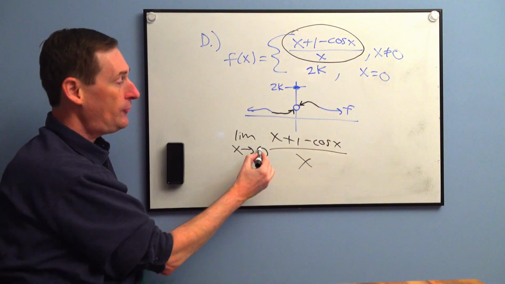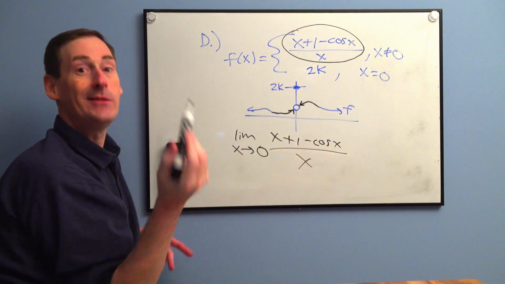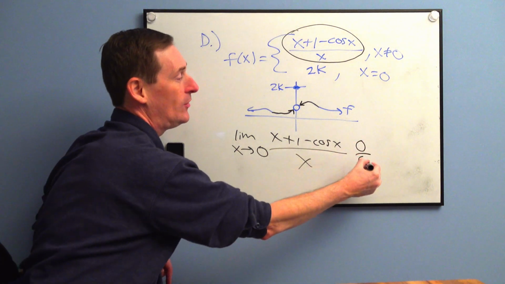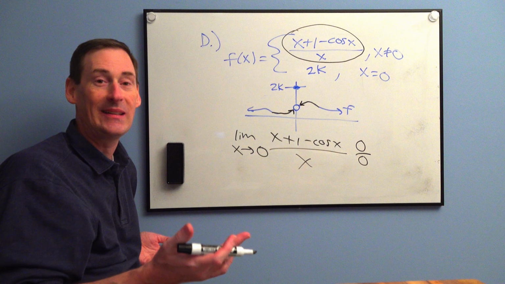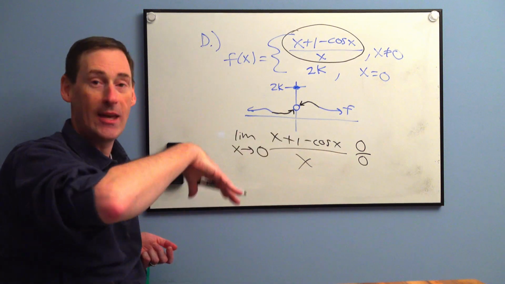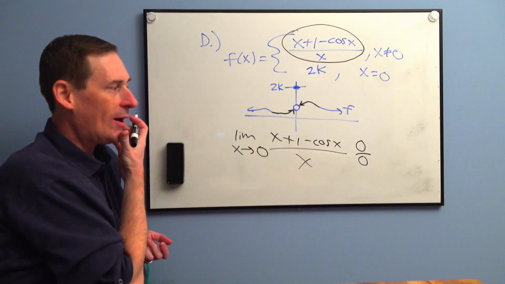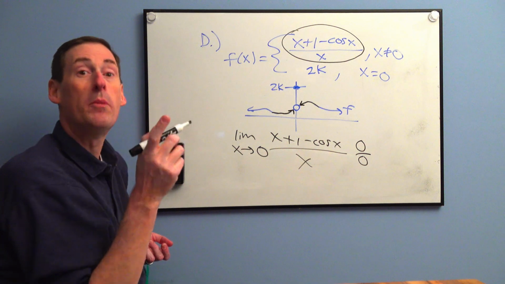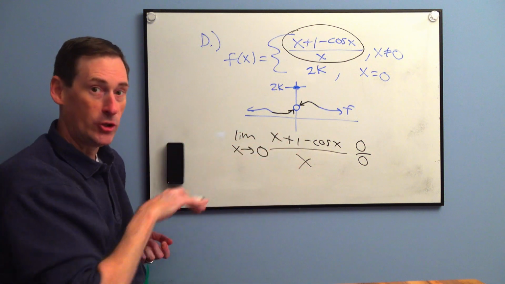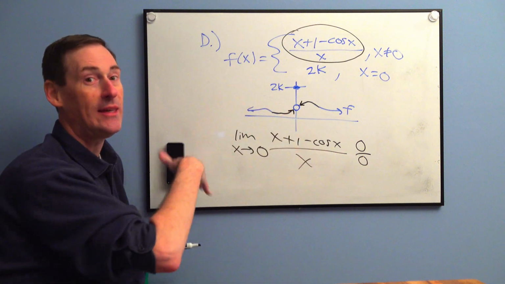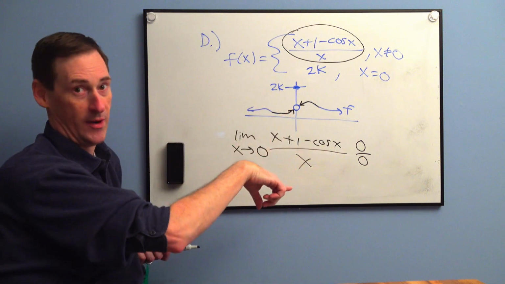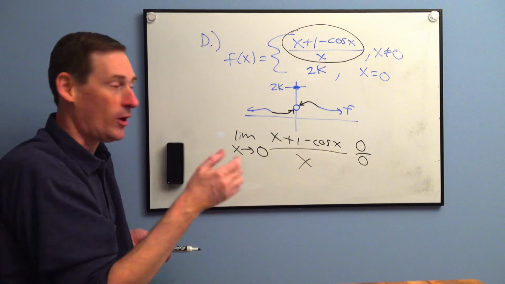If you plug 0 into the top, you also get 0. What a shocker, you get 0 over 0. Most of the limits are 0 over 0, at least in AB calculus, and then a lot of them in BC. All right, that's indeterminate, but it's in a L'Hopital form, so that's good news. So let me try L'Hopital's rule, because you can't do anything else but L'Hopital's rule with this one. There's nothing else to do in math that'll work.